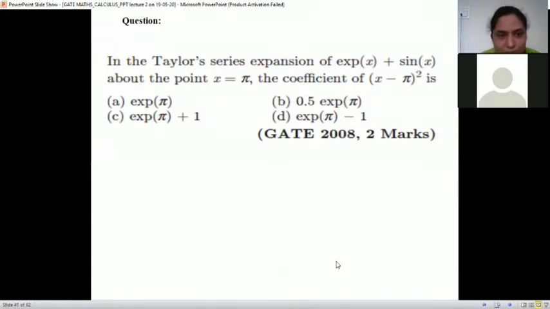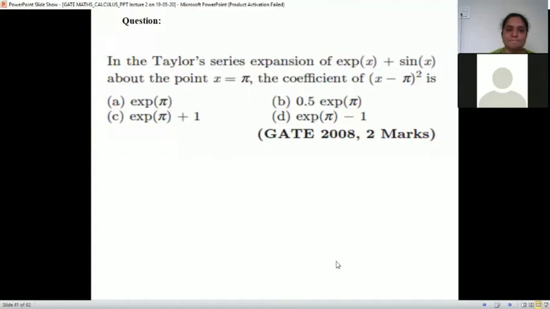Okay, next question. In the Taylor series expansion of e raised to x plus sin x about the point x is equal to pi, the coefficient of x minus pi square is.